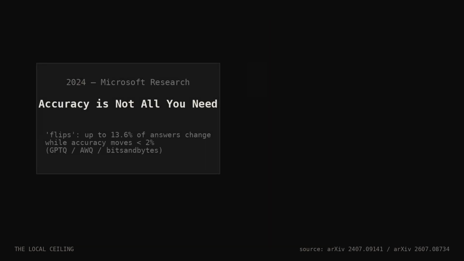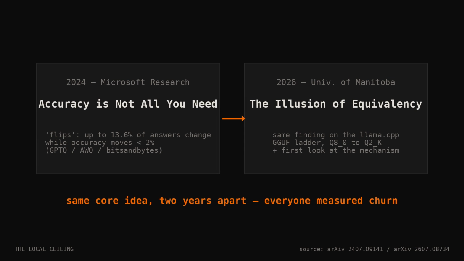And credit where it's due, because a lot of channels would skip this. The core phenomenon was first shown in 2024 by a Microsoft research team in a paper literally titled "Accuracy is Not All You Need."